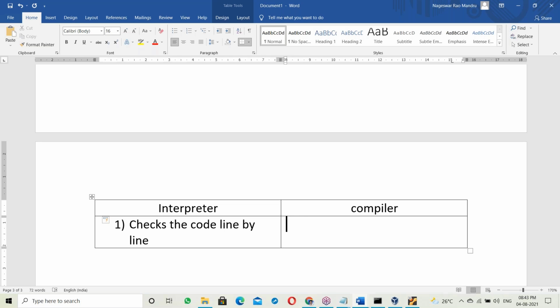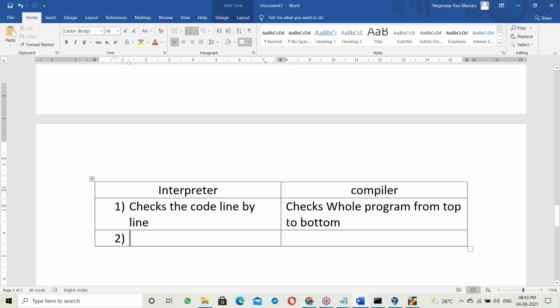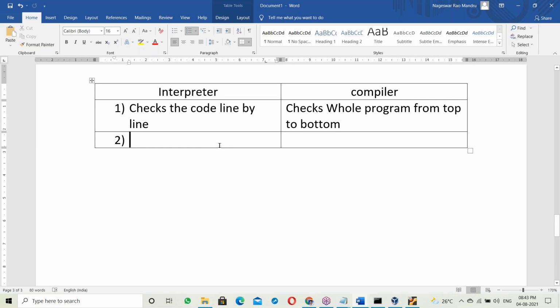What is the compiler here? The compiler checks the whole program from top to bottom. Next, the output: with an interpreter, the output is also line by line. The first line is correct, immediately giving output; the next line is correct, immediately output; if something is wrong, it stops. But in the case of a compiler, one EXE file is generated, and that EXE file executes at a time, giving output at once.